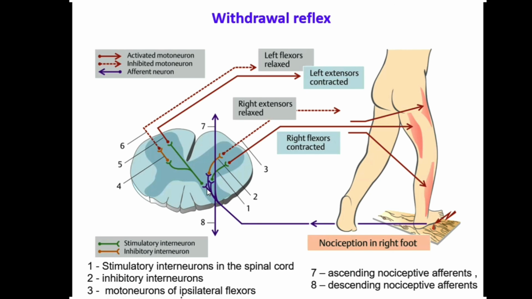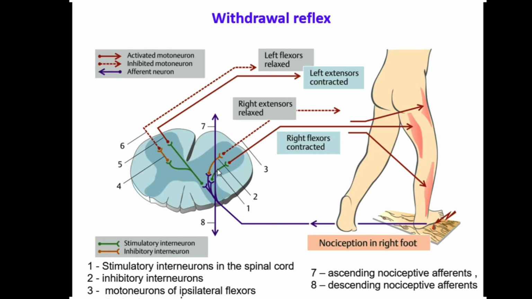But another synapse happens in here too. The sensory neuron will bring the information about the pain to the ventral gray horn in here, and then there is the interneuron in here. The interneuron has two branches, again for extensor and flexor muscle. If it is the extensor muscle, the extensor muscle of the leg must be contracted, so it will be stimulated. So this is an interneuron, one branch. The stimulated interneuron will go in here and stimulate here, but it will have another branch with an inhibitory interneuron, and it will inhibit the left flexor muscles, so the person can run away out of the pain and out of the danger.